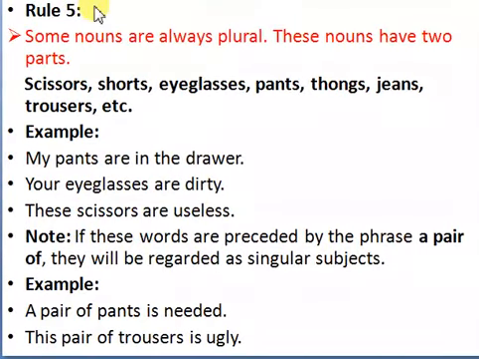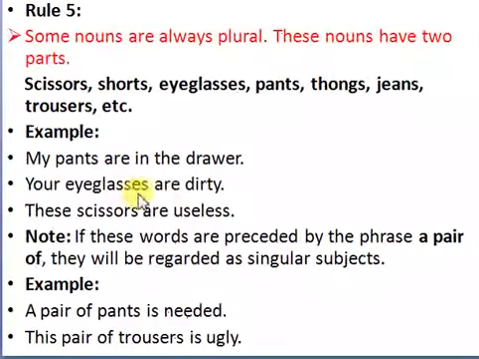Some nouns are always plural. These nouns have two parts. So words like scissors, swords, eyeglasses, pants, tongues, jeans, trousers, etc. So when we use these nouns as a subject, we have to use a plural verb. My pants are in the drawer. My pants, plural subject, so we used "are," the plural verb.